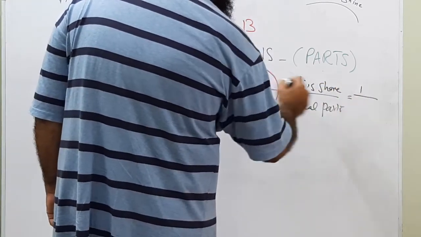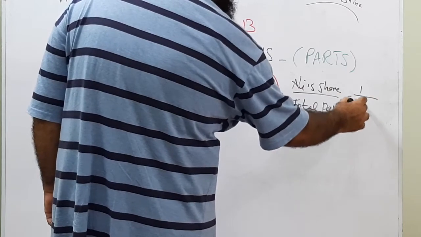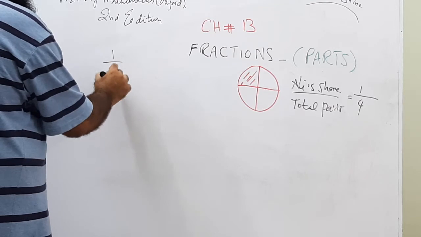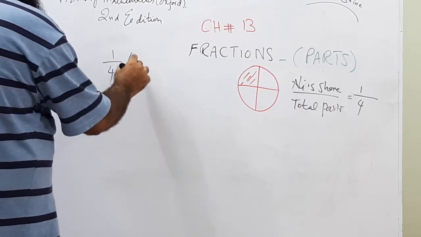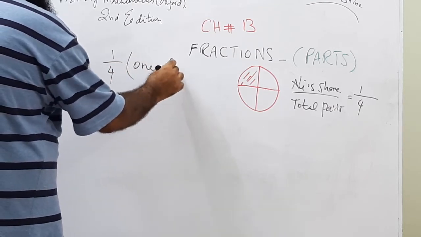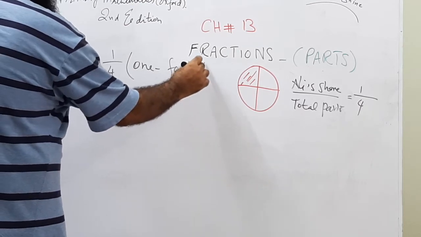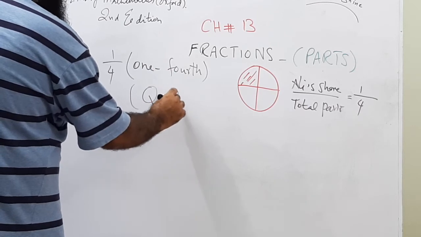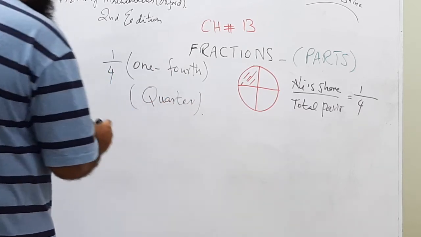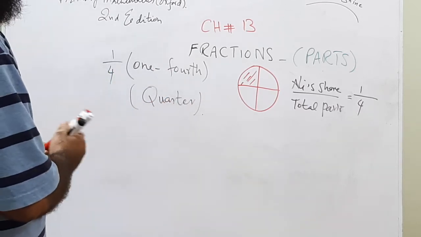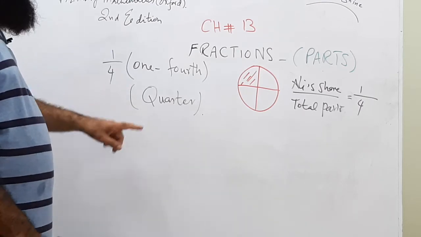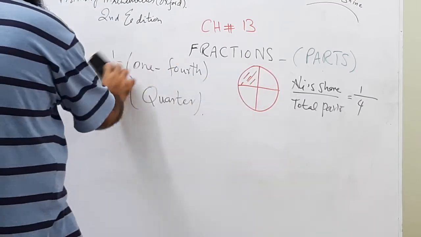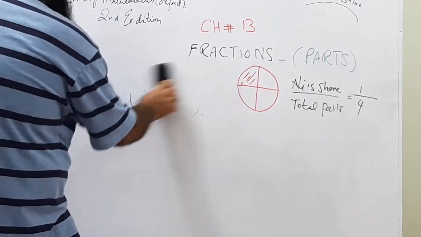And how many are total? 1, 2, 3, 4. 1 over 4. So he got 1/4. 1/4 is also known as quarter. He got quarter of the cake or quarter of the pizza. So always remember that 1/4 is known as quarter. And also remember, these are 4 equal parts of something like cake or pizza.